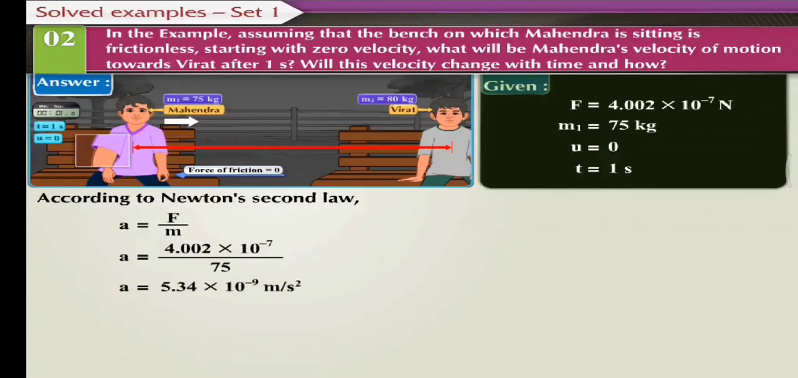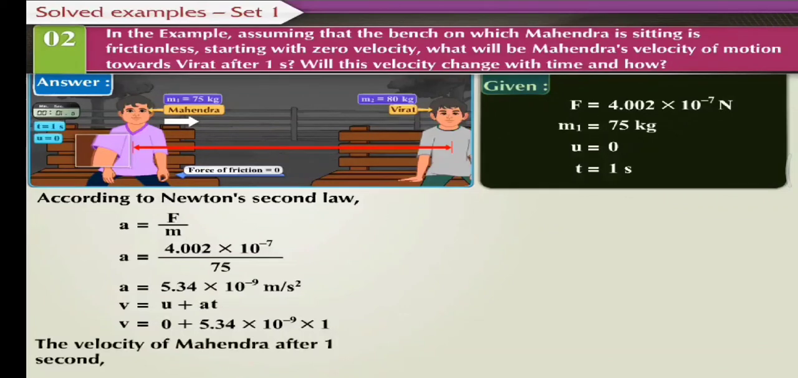Now, using Newton's first equation, let us find out Mahendra's velocity after 1 second. Newton's first equation is v is equal to u plus a into t. As the initial velocity is 0 and it is assumed that the bench is frictionless, v is equal to 0 plus 5.34 into 10 raised to minus 9 into 1. Therefore, the velocity of Mahendra after 1 second is 5.34 into 10 raised to minus 9 meter per second.